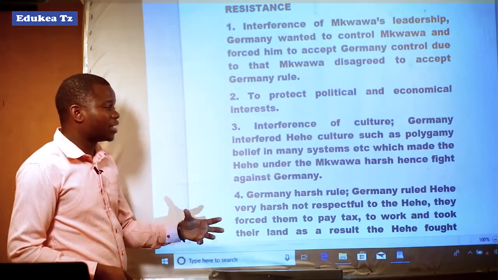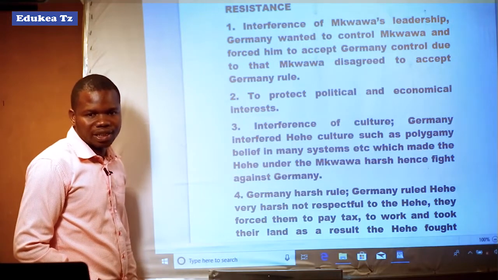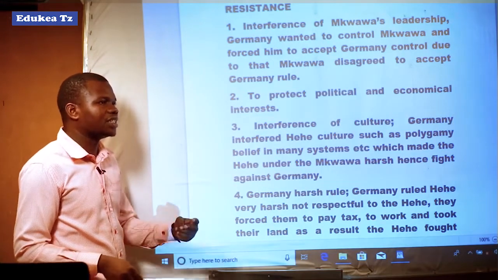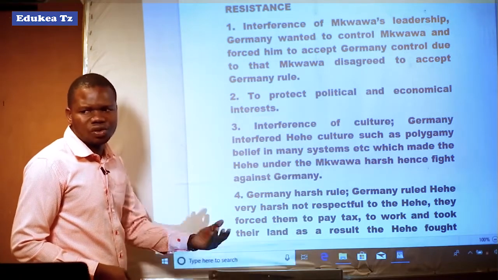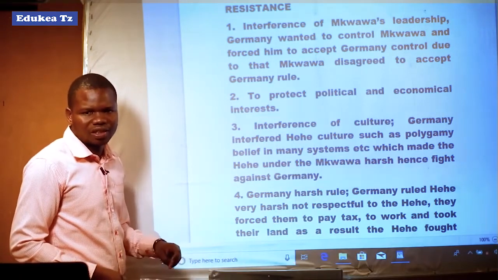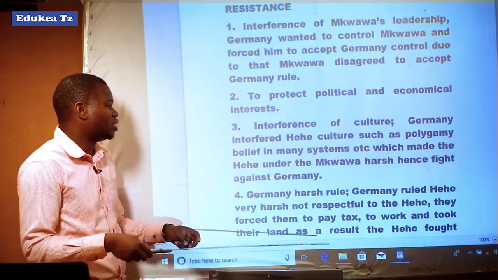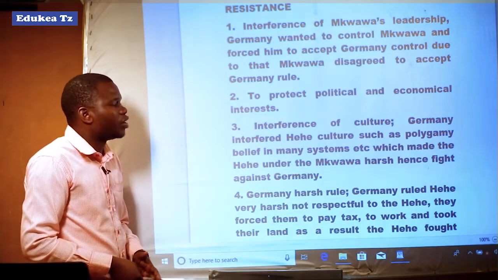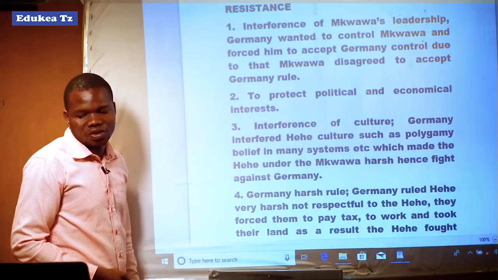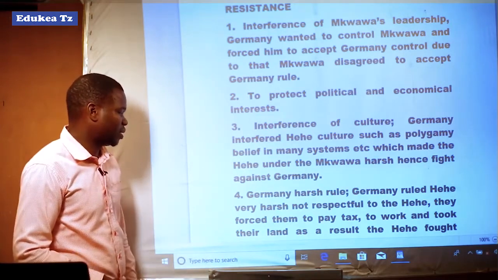Once Germany came, they prohibited those systems of marriage. Since they believed that polygamy was the sign of unity amongst the Africans, they decided to disunite them so that they could rule them easily. By doing so, the Hehe were not satisfied, and as a result they made resistance or reaction against Germany.